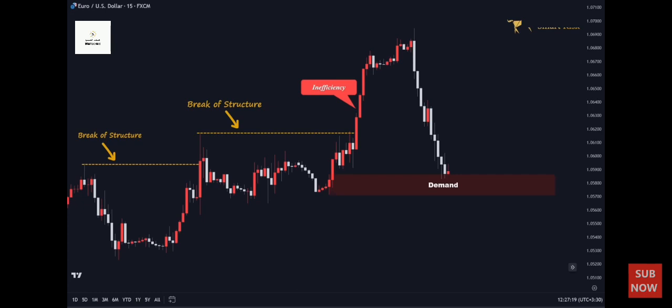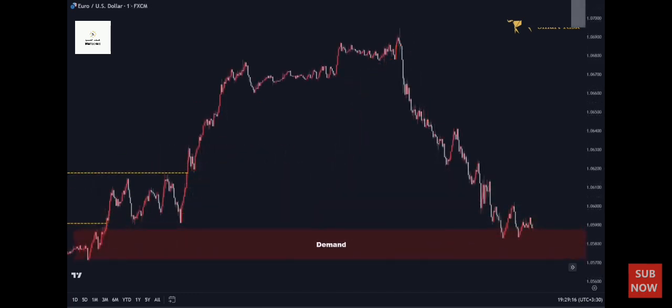As we can see in the following, the price has retraced, entered a pullback phase, filled the inefficiency left behind, and reached our identified demand zone where it experienced rejection. Now, our next step is to zoom into the lower time frame, in this case the 1-minute time frame, to gain a clearer view of the price action and search for possible trading opportunities. Now let's take a closer look at it.